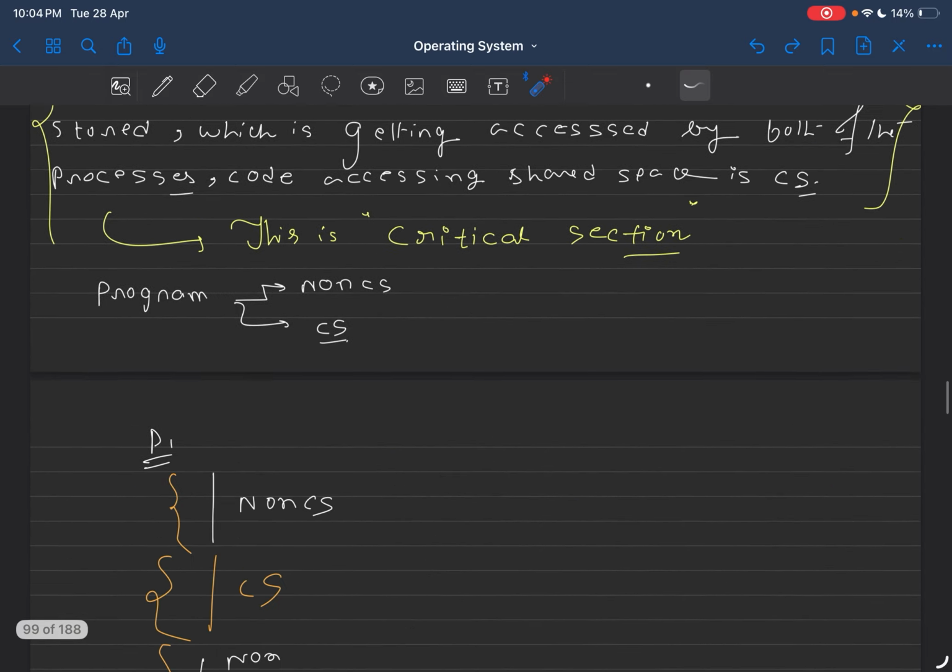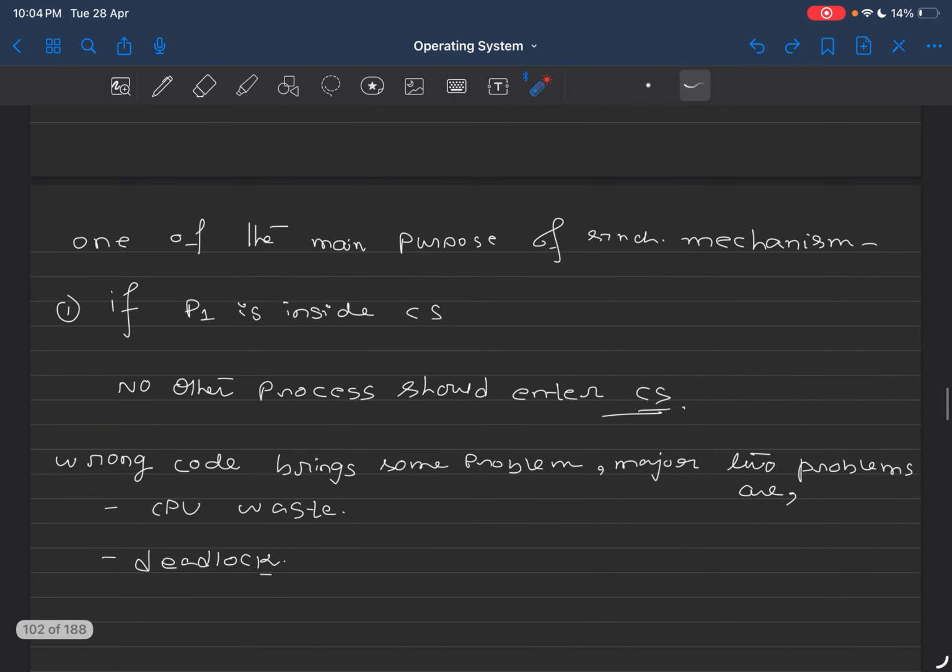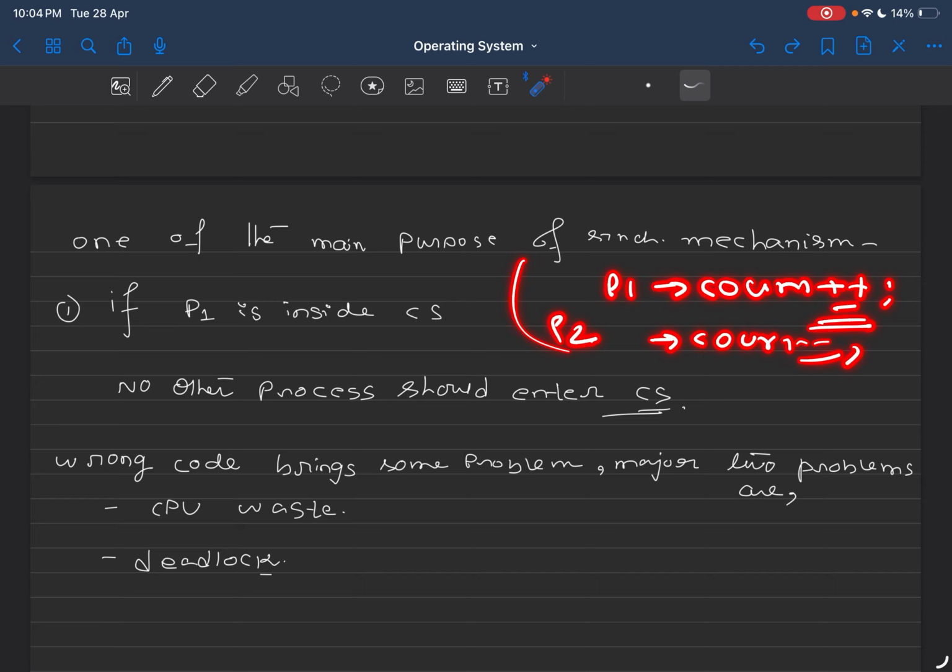So this is what I have written here. If P1 is inside the critical section, as in inside the count plus plus, inside those three lines, no other process should enter the critical section. In the previous example, when P1 was busy doing count plus plus, in between that, P2 was jumping in and starting count minus minus. This is something we are not expecting.